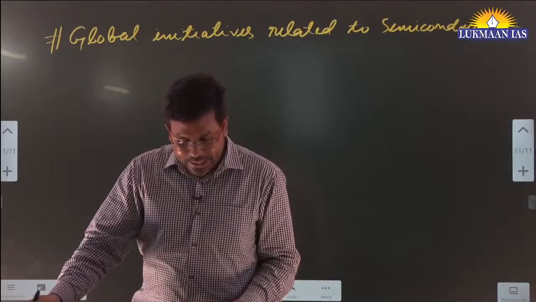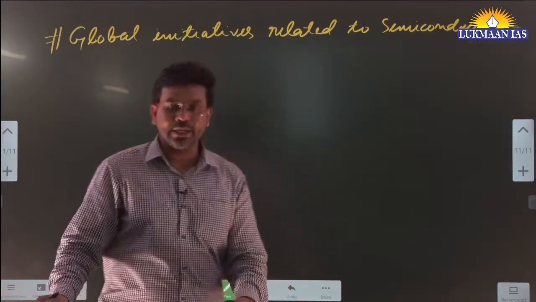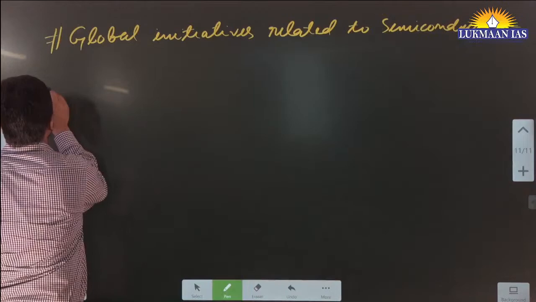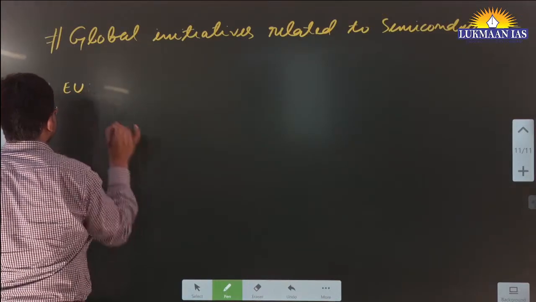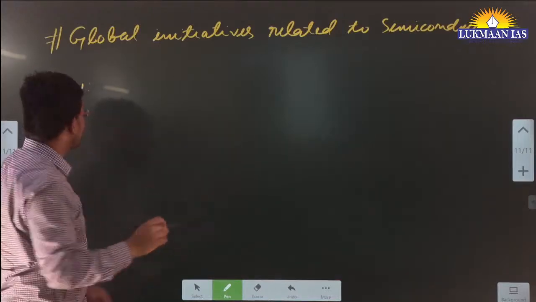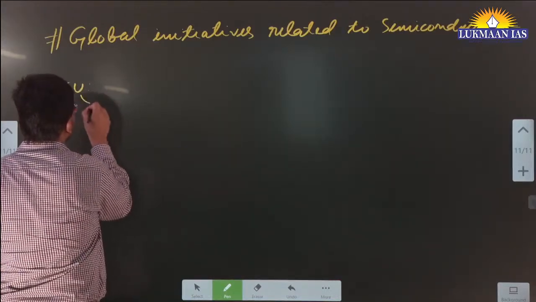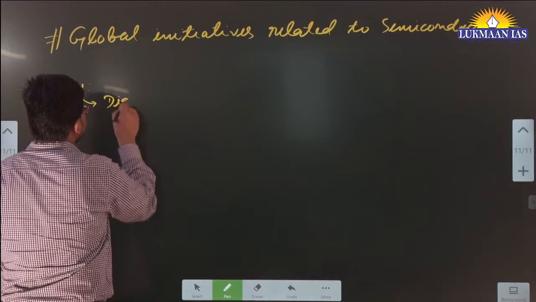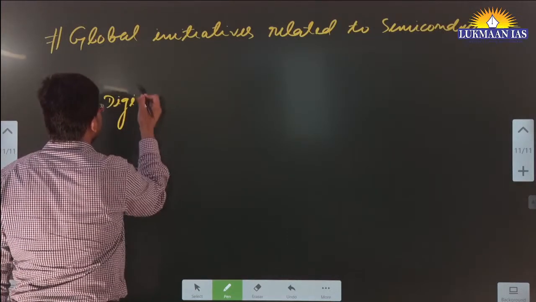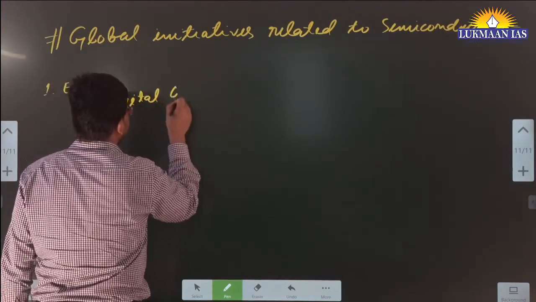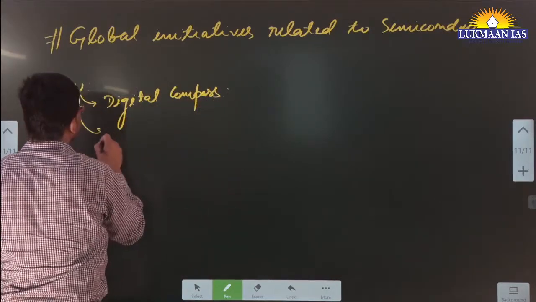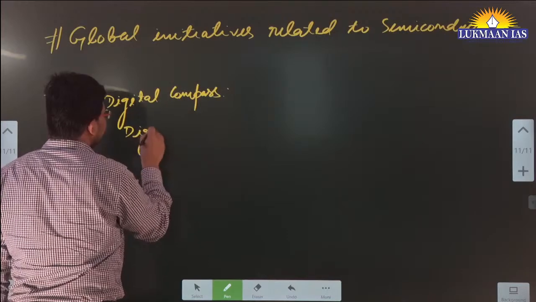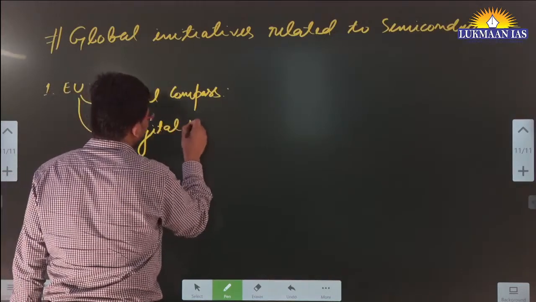The European Union has taken the Digital Compass and Digital Europe programs. The European Union is a group of multiple countries, and they have two programs. One of the programs is known as Digital Compass. The other is known as Digital Europe.